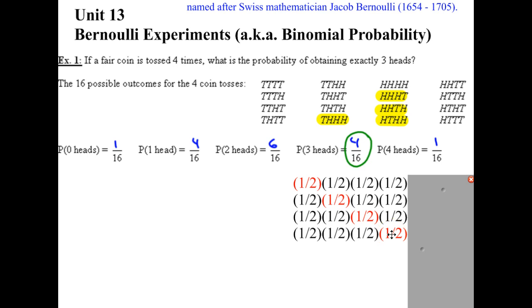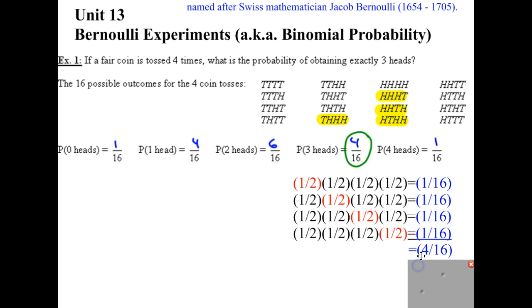Now, the question is, there are 4 different ways of this happening. The tail could have been first, second, third, or fourth. Each of those is a distinct possibility that could have come up. If I multiply all those probabilities, half by half by half by half, I get a 16th. If I add up all those 4/16ths, I get the 4/16ths, which is what we saw when we counted up the sample space. Okay, so how are we going to get this answer in a simpler way?